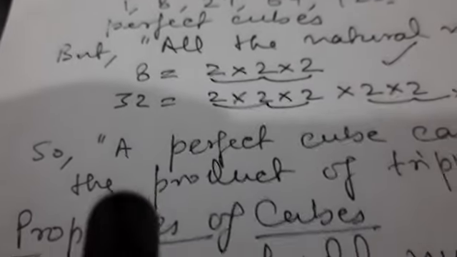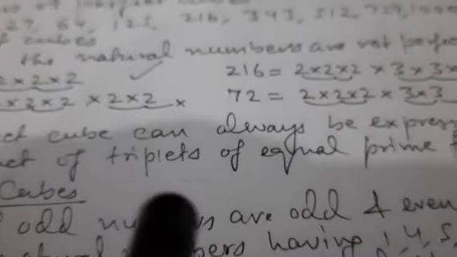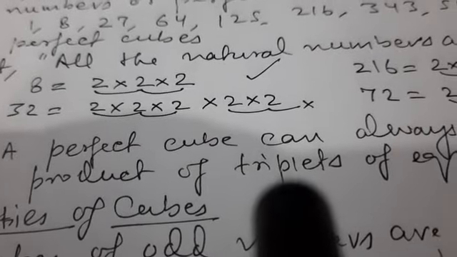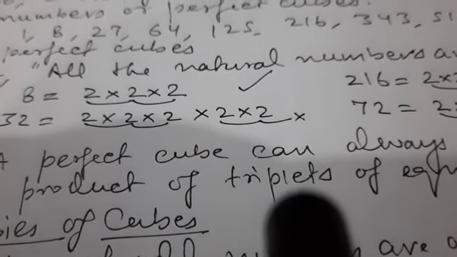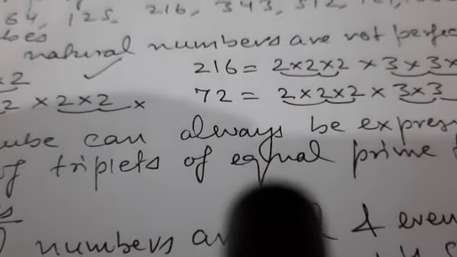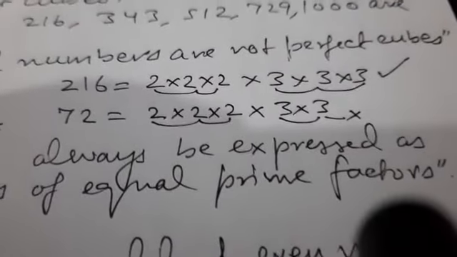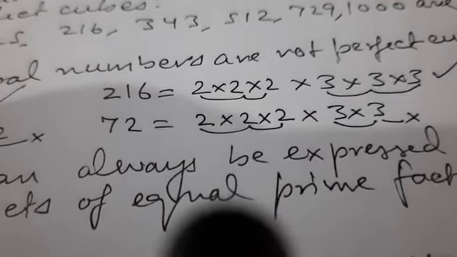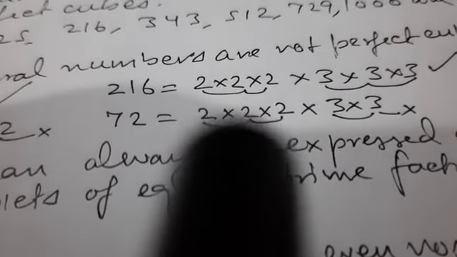So we conclude here a perfect cube can always be expressed as the product of triplets that I explained above, a group of 3 equal numbers, triplets of equal prime factors. So we are finding prime factors here and we are grouping them in equal prime factors. For example, we have grouped here 2. 2 cannot be clubbed with 3. 2 will make its own group and 3 will make its own group, and so on.